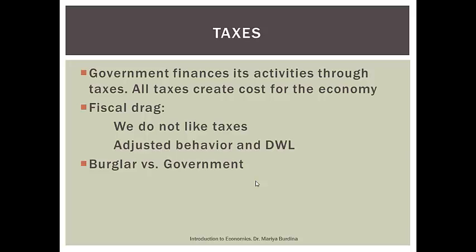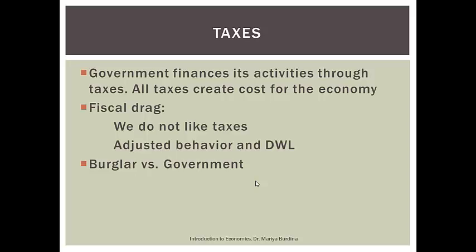We can compare this situation to burglars versus government, and we can say that in a certain way taxes are worse than burglars, because when it comes to burglars, at least the income that they're stealing from people simply transfers from one person, whoever made that income, to the burglar. So we're not really losing any money in this transaction. We're simply transferring money from one person to another.